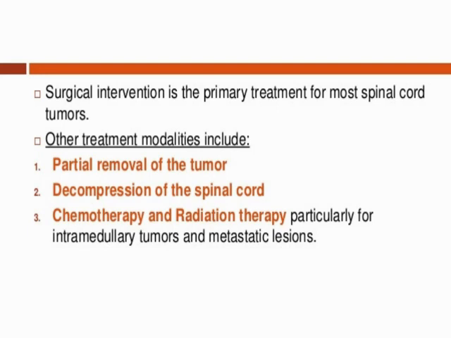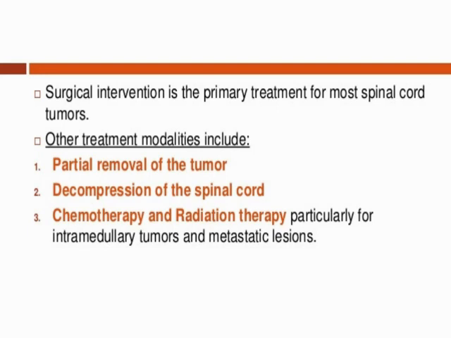Now the other treatment modalities also included are partial removal of the tumor and decompression of the spinal tumor. Partial removal of the tumor means we make a surgical opening of the spinal cord and remove only the affected partial part, the affected partial tissue.